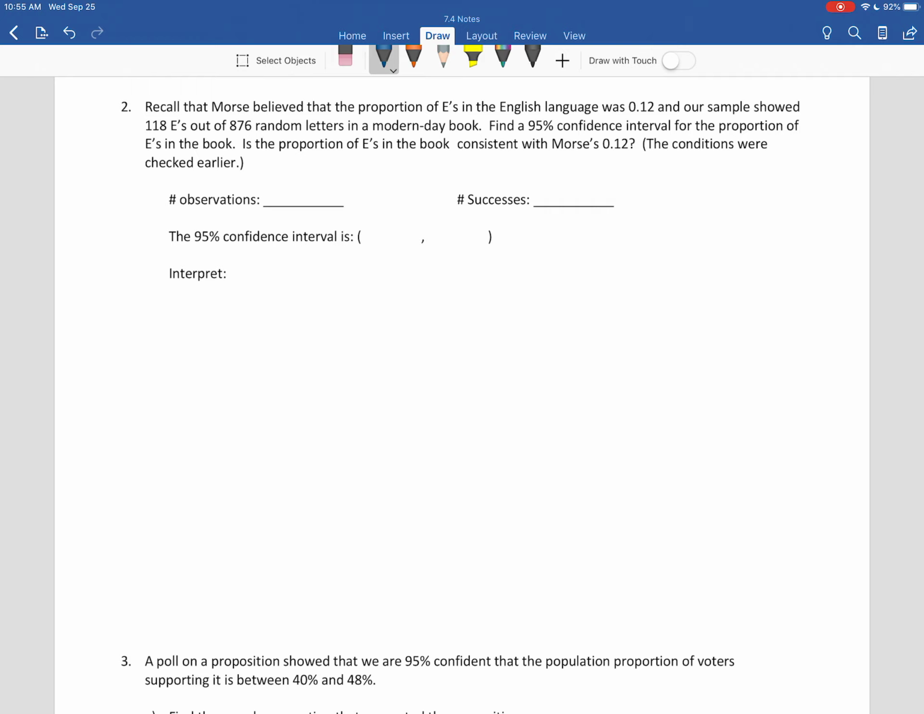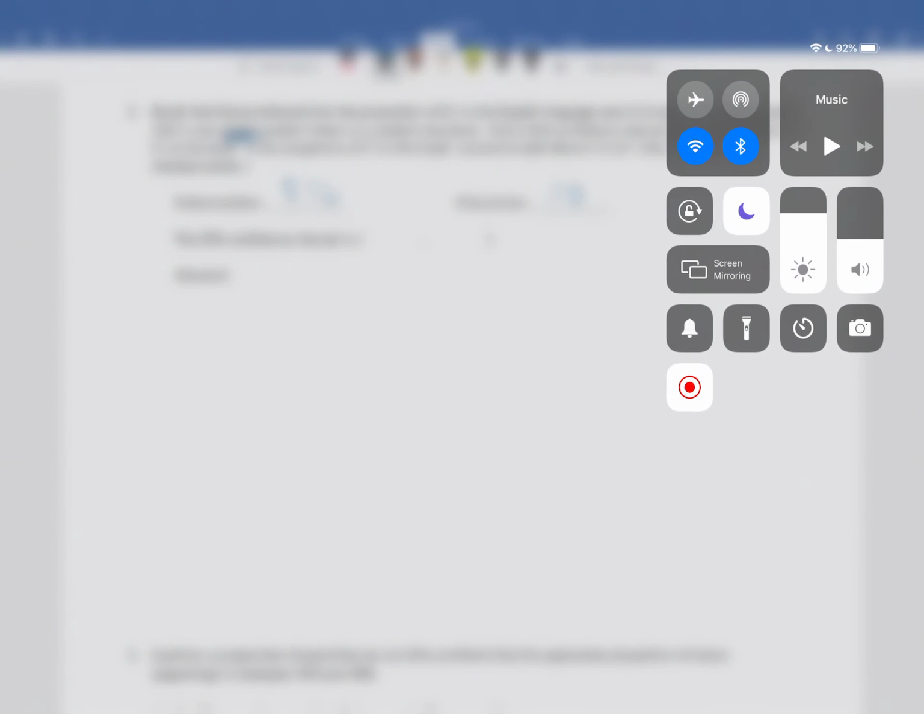Okay, so again, we've got to tell StatCrunch observations versus successes. So this is how many observations we had. 876 random letters were observed. And out of that, 118 of them were considered successes because they were the E's. They were what we were looking for. That's what we need in order to tell StatCrunch to do this for us.